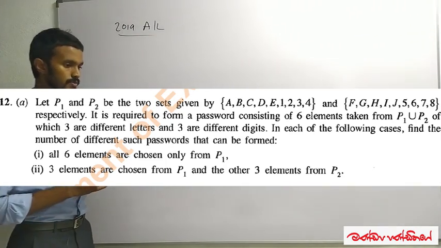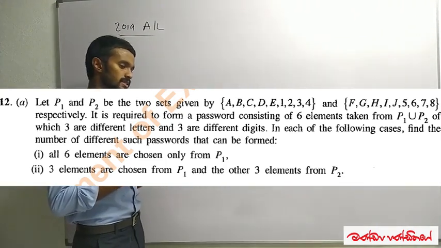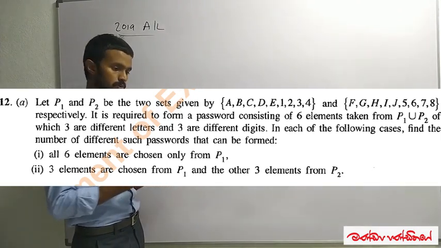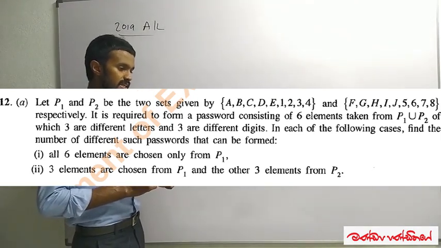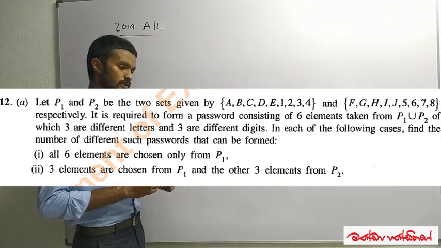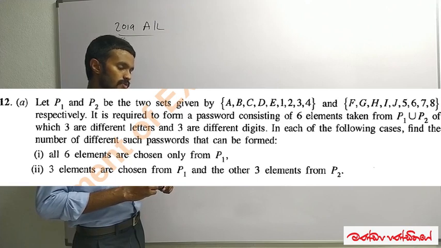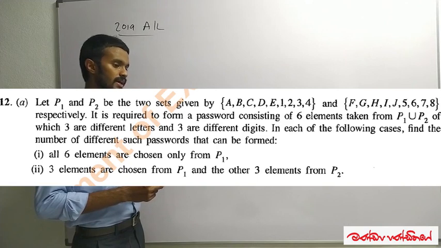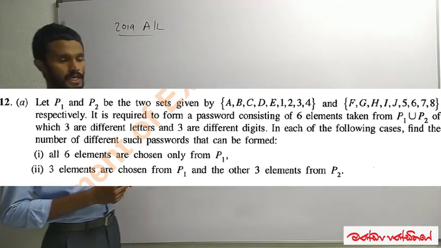It is required to form a password consisting of 6 elements taken from P1 union P2, that means P1 and P2 together, of which 3 are different letters and 3 are different digits. In which of the following cases, find the number of different such passwords that can be formed? Number 1, all 6 elements are chosen only from P1. Number 2, 3 elements are chosen from P1 and the other 3 elements from P2.